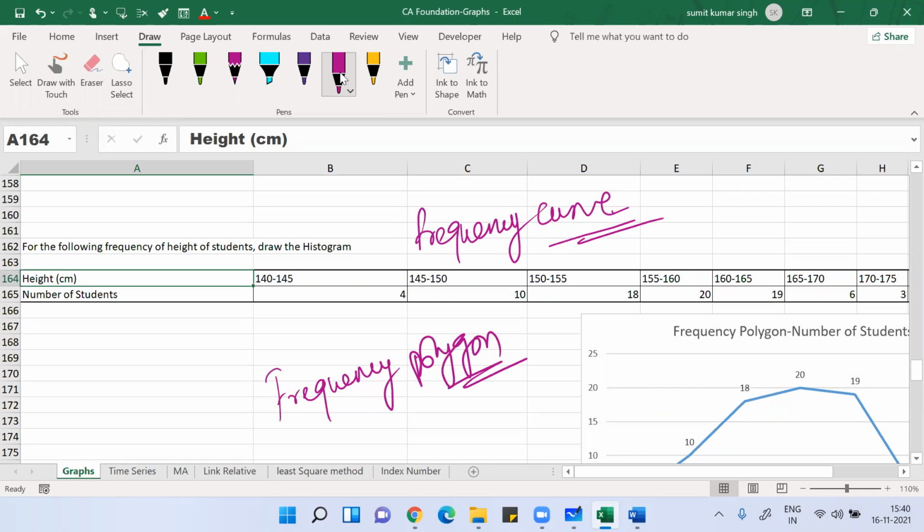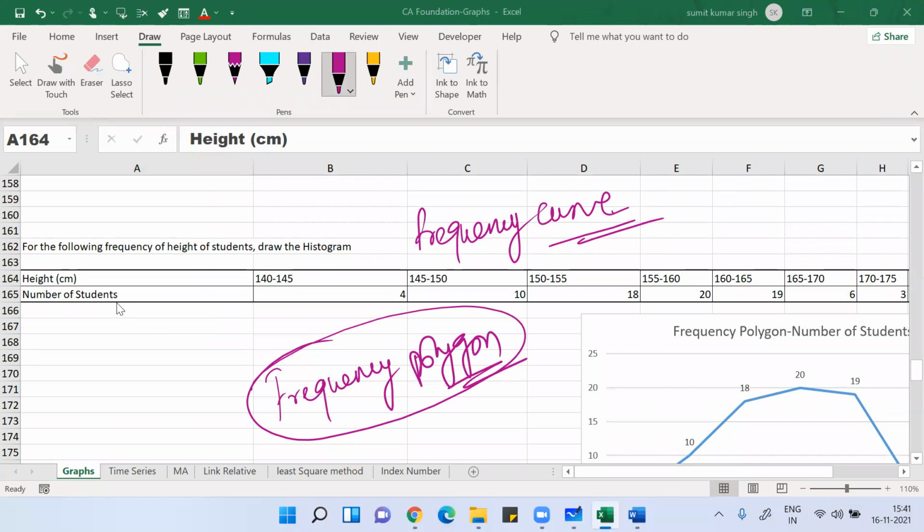So one type of frequency curve is called a frequency polygon, where we consider the midpoints of the class limits. So you have your lower class limit, upper class limit, and on that midpoint we plot the value of the frequency, and the line diagram we get, we call that a frequency polygon.